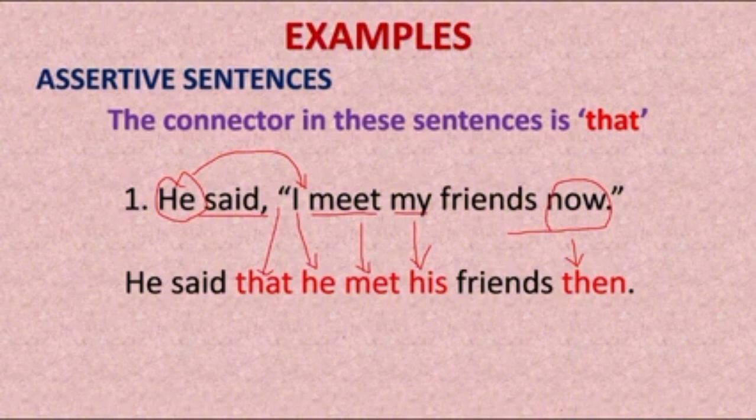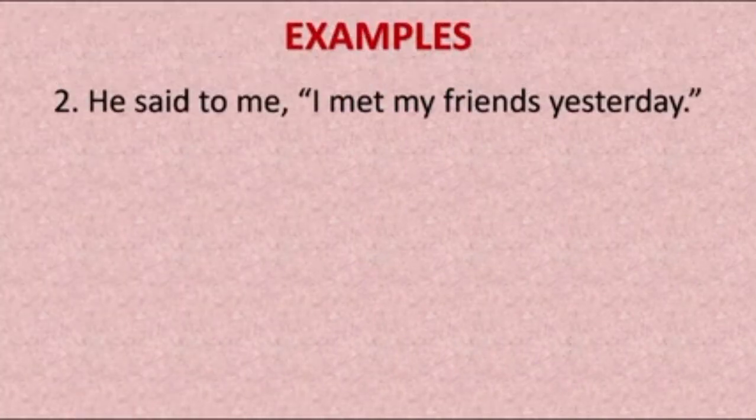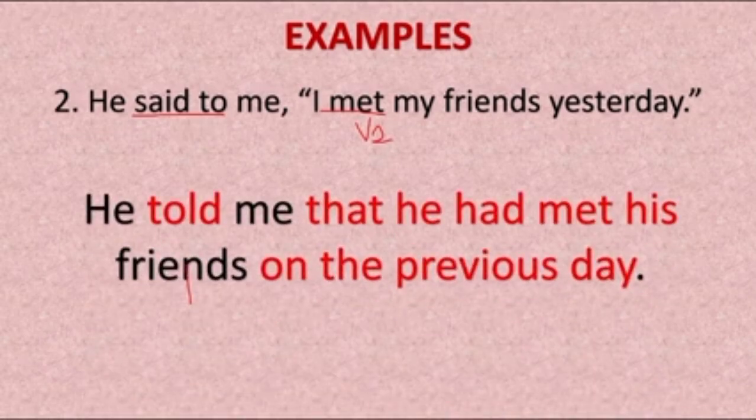Now let us see the second example. He said to me, I met my friends yesterday. Here it is given as said to, and this is V2. Now it is in simple past. Let us see what is the answer for this. He told me that he had met his friends on the previous day.